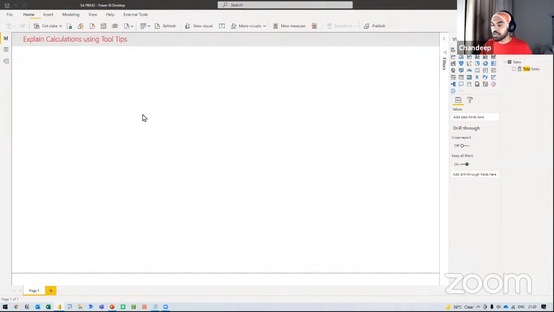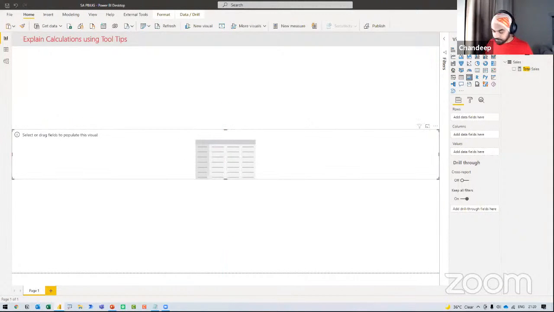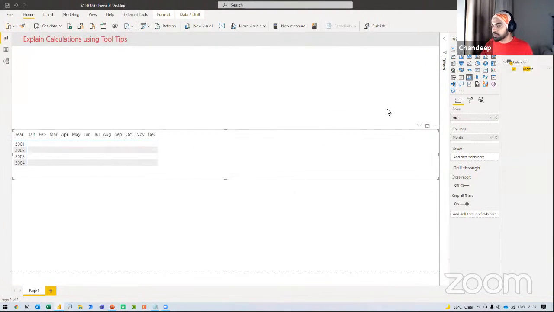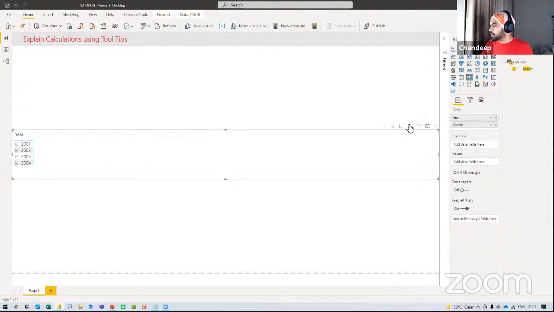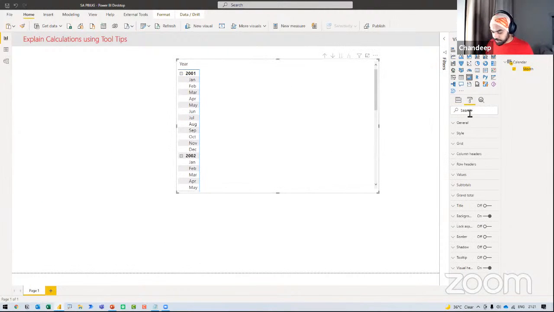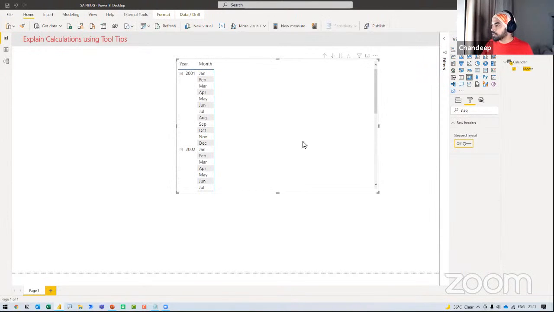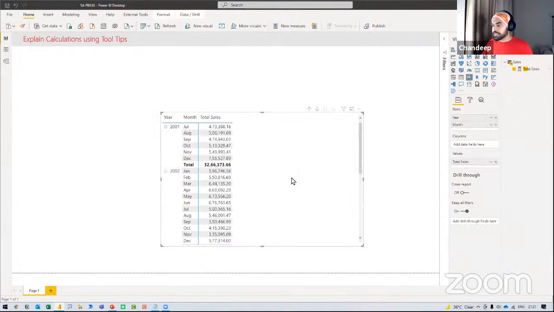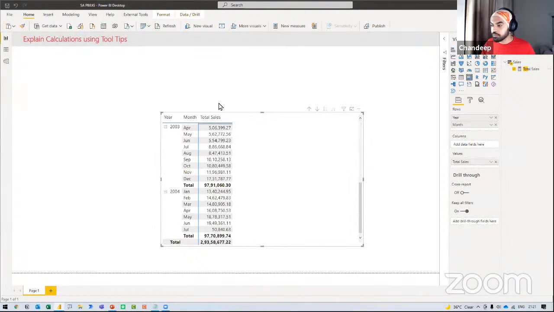Very simple. Let's make a simple pivot table. I start from here, and I say, this is my year. Year comes in. Then month. The month comes in. I put that in the rows and expand the pivot table right here. I also make it a stepped layout, I like it that way. All right, I present my total sales against that. Nice and easy. I get total sales across all the years and all the months.